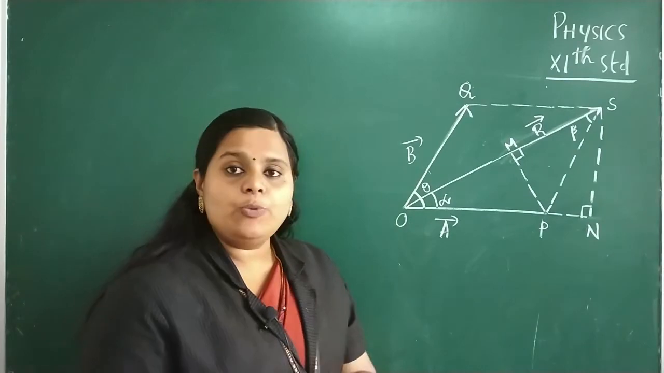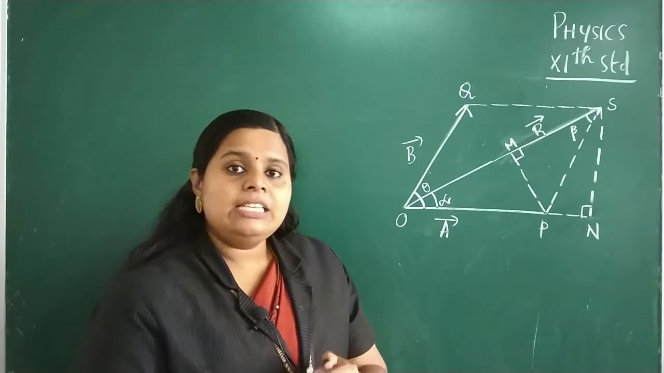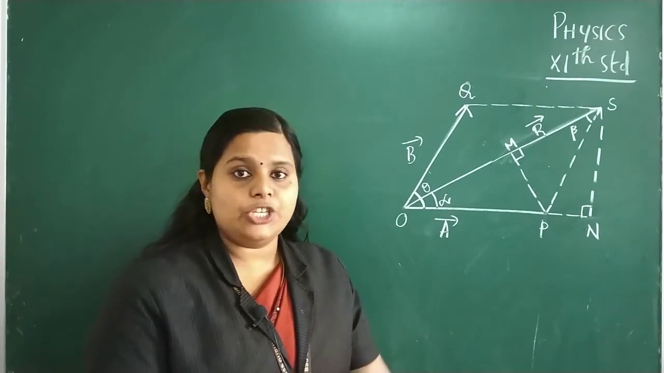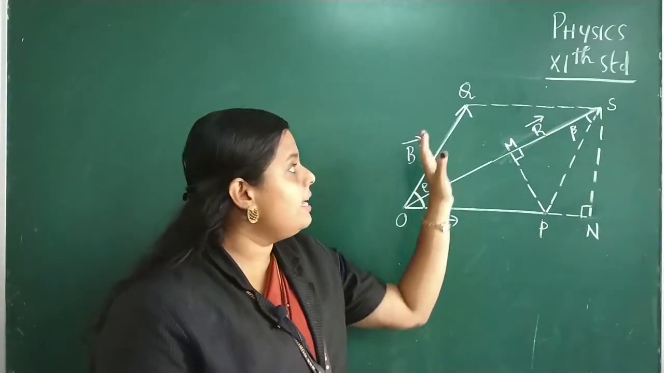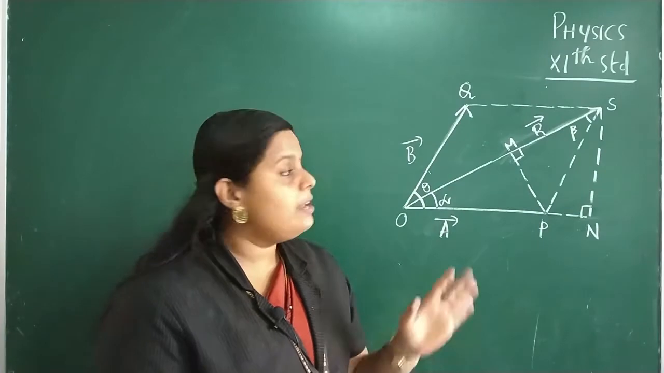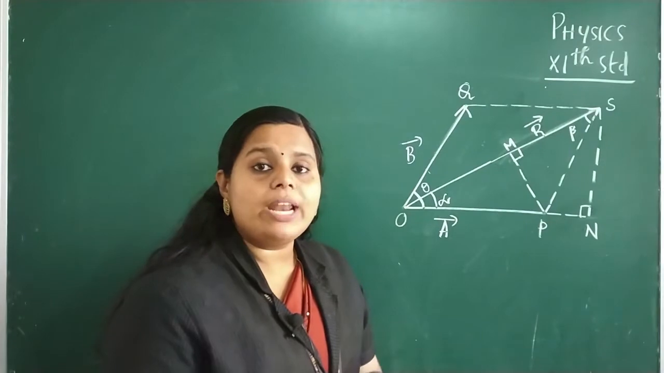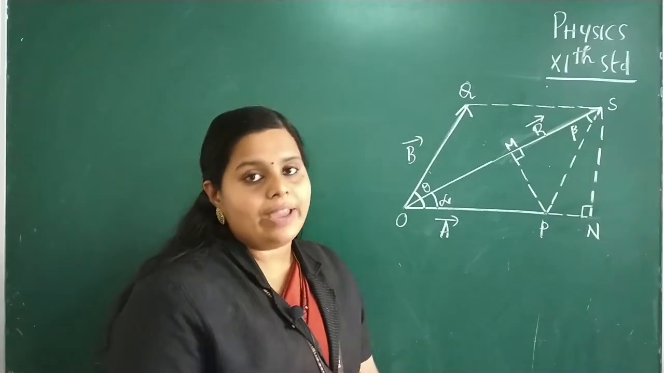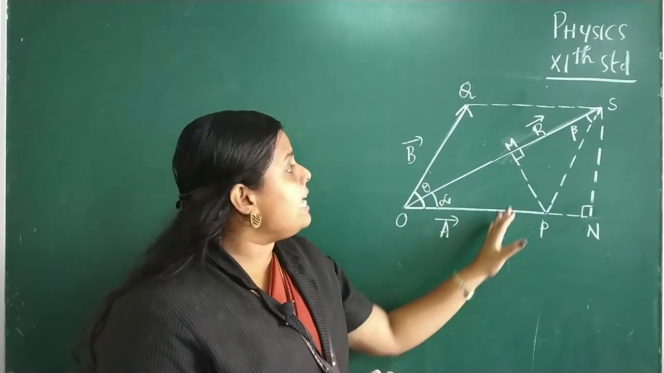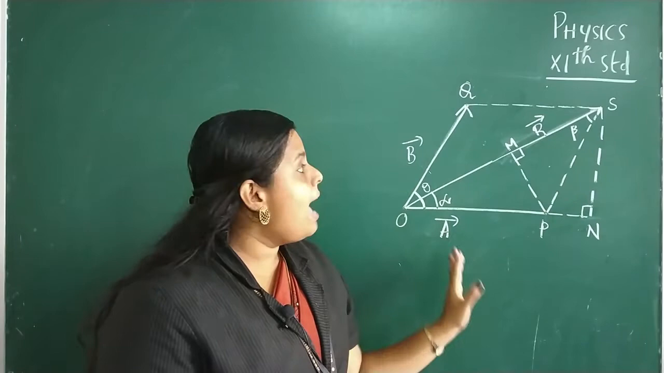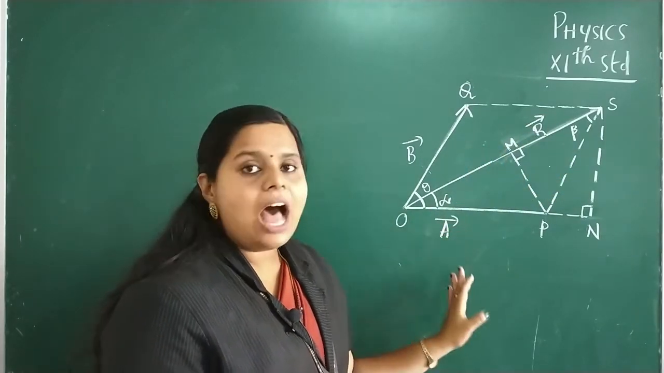And the angle between these two vectors is given as theta. And from parallelogram law of vector addition, we know that the diagonal of this parallelogram, that is, if we complete this diagram, we will be obtaining a parallelogram like this, and the diagonal of this parallelogram will give you the resultant of these two vectors. So let OS represent the resultant of these two vectors and let it be R. And the angle between this resultant vector R and the vector A is given as alpha.